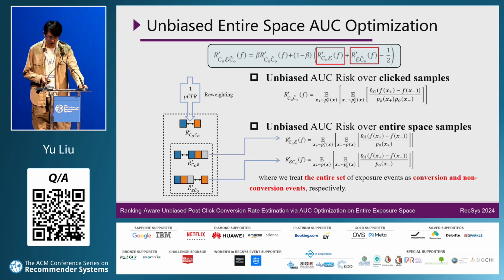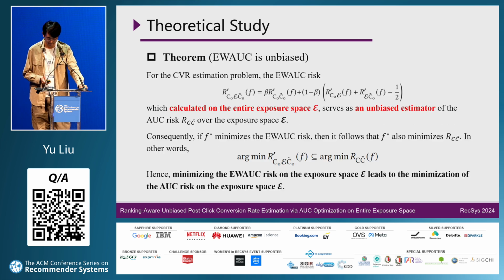For the AUC risk computed on the entire space, we treat the entire set of all samples as conversion and non-conversion samples separately, while weighting the samples in the click set too. In this way, we allow the model to learn the distribution of samples across the entire space and reduce the variance.